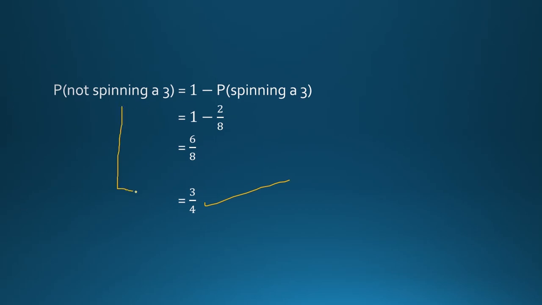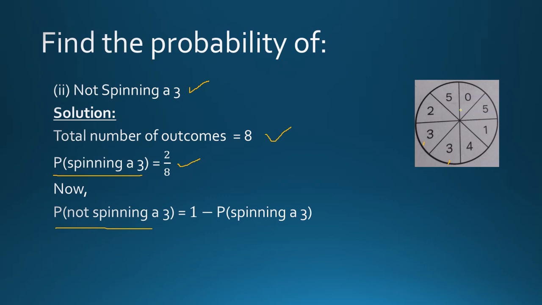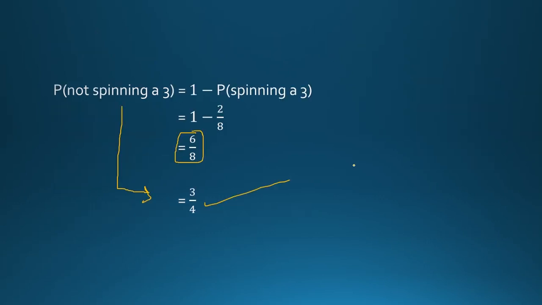Okay, look at this 6 over 8. This is not the simplified form. Look over there, not spinning R3. If you do not spin 3, there are 2 cases from which you get 3. If I cancel this and this, calculate 1, 2, 3, 4, 5 and 6. So there are 6 outcomes that don't include 3. So this is 6 over 8. You can simplify it later, but this is the proper way to get the solution of this question.